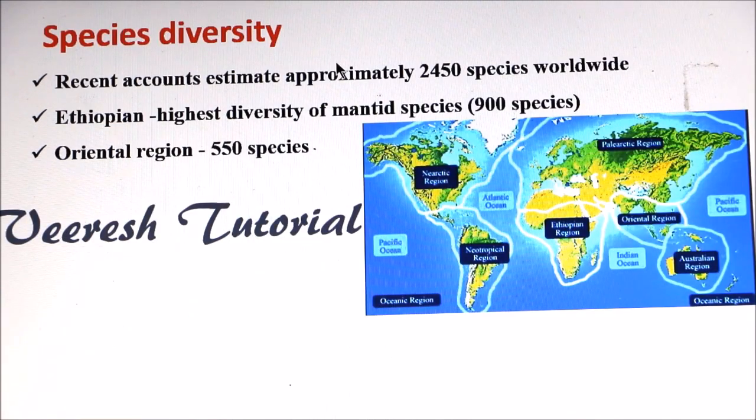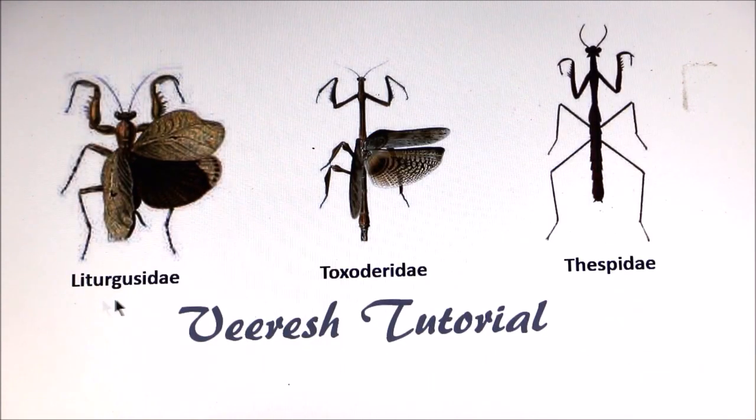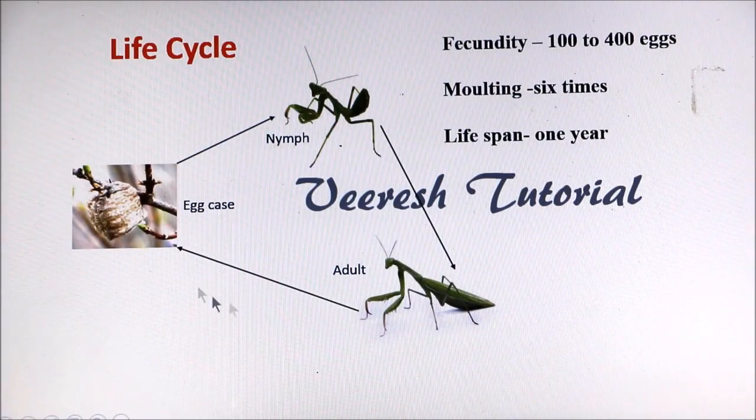Coming to the species diversity, approximately 2450 species have been described from the world. Ethiopian region possesses the highest diversity of mantid species, followed by the Oriental region, which includes India. Mantis belongs to the families Mantoididae, Hymenopodidae, Eremiaphilidae, Amorphoscelidae, Metallyticidae, Mantidae, Liturgusidae, Toxoderidae, Thespidae. Let's see the life cycle of a praying mantis.